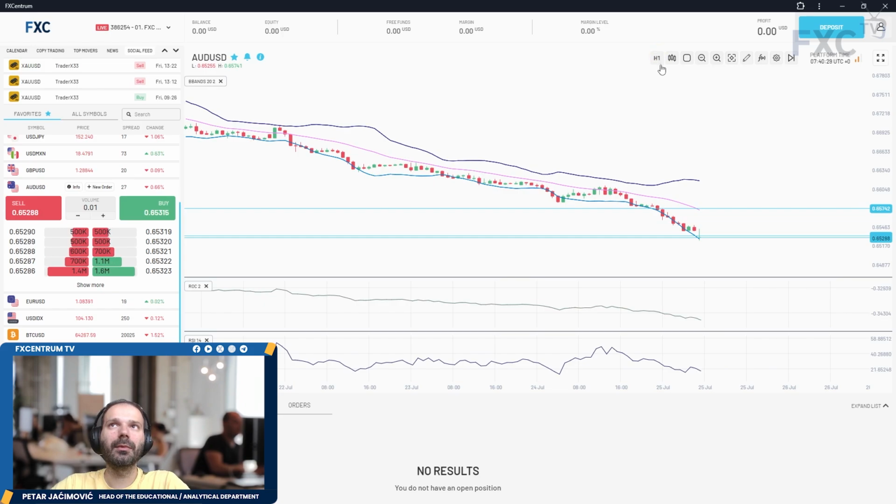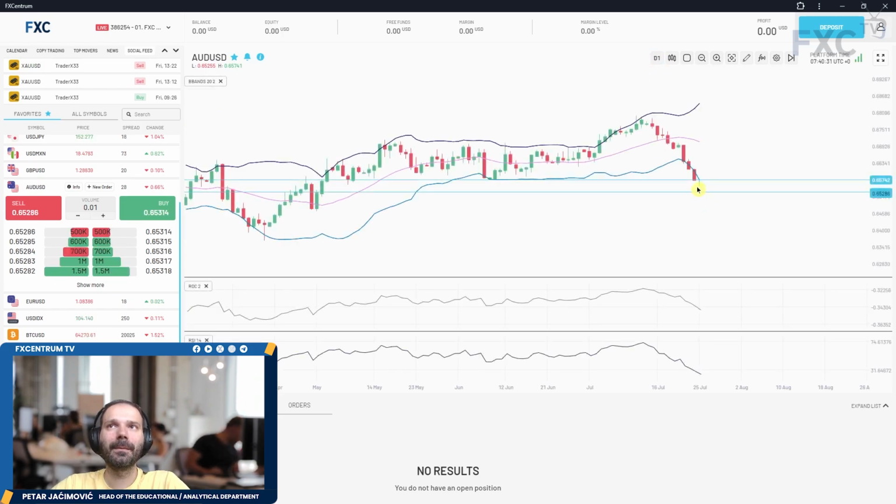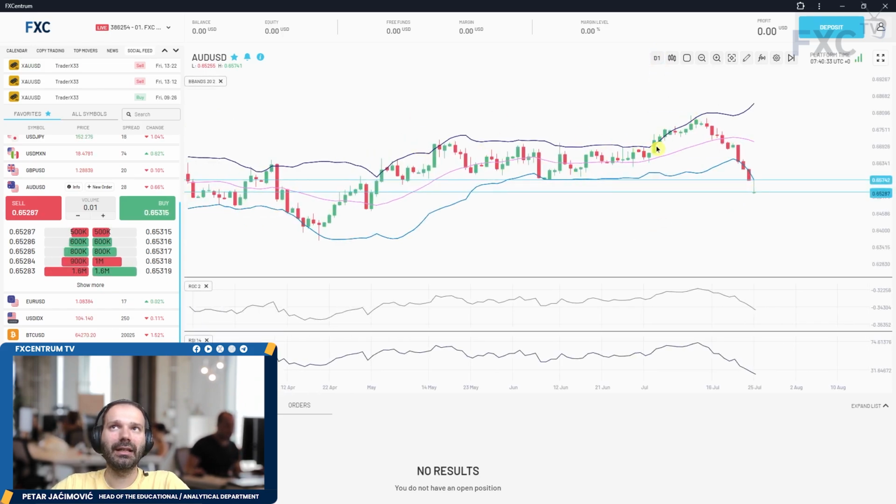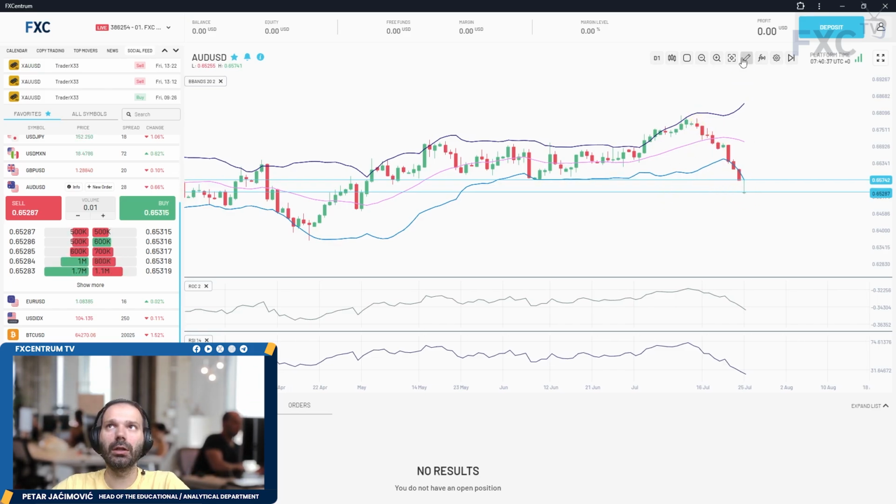Australian dollar, such a phenomenal downside movement. You can see there's a fake breakout to the upside on daily, and after that there were just sellers, so they're pretty much in control. And really the next pivot on Australian dollar is all the way at 0.6477.